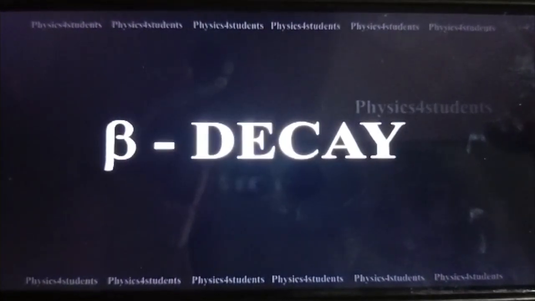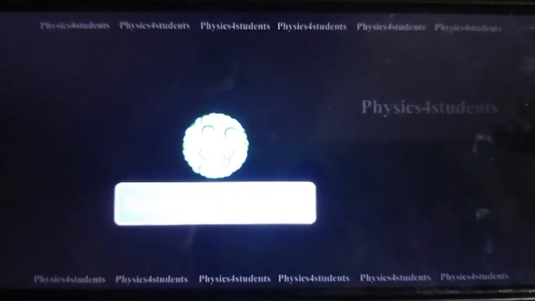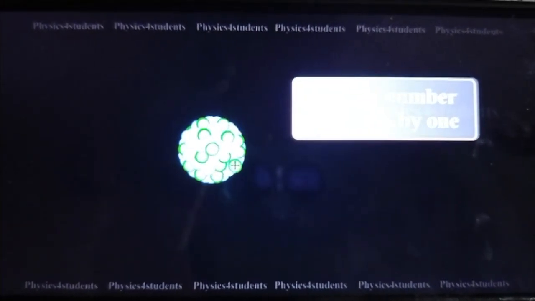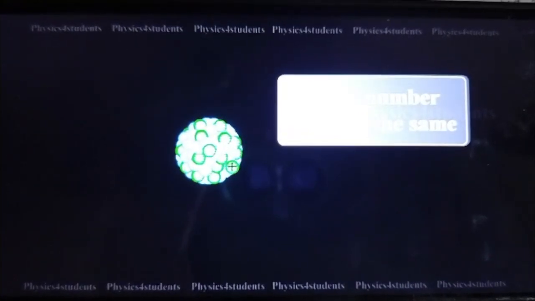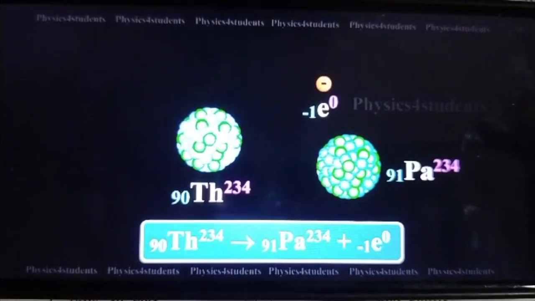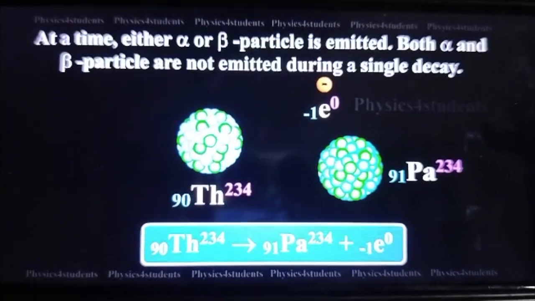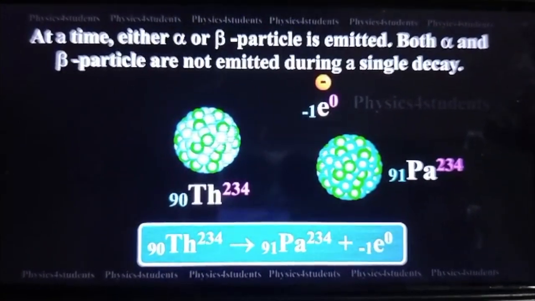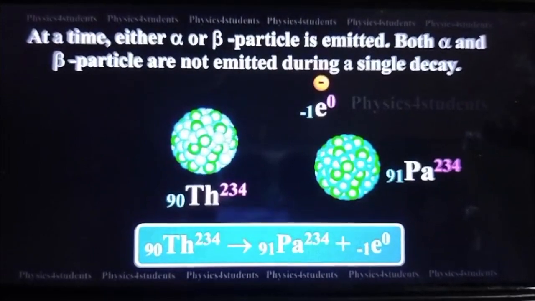Beta decay. When a radioactive nucleus disintegrates by emitting a beta particle, the atomic number increases by 1 and the mass number remains the same. Beta decay can be expressed as follows. Example: thorium is converted to protactinium due to beta decay. At a time, either an alpha or a beta particle is emitted. Both are not emitted during a single decay.